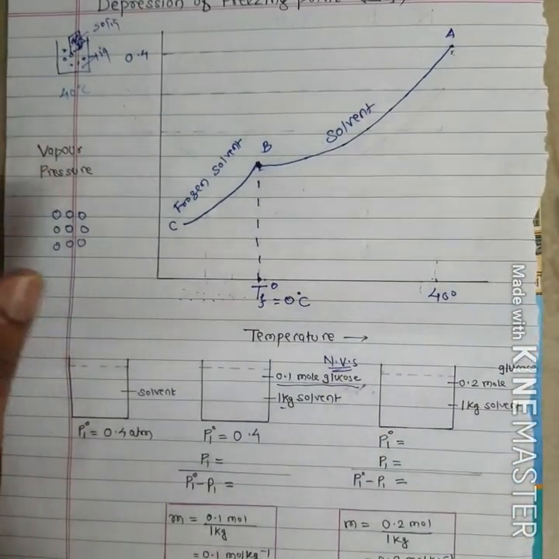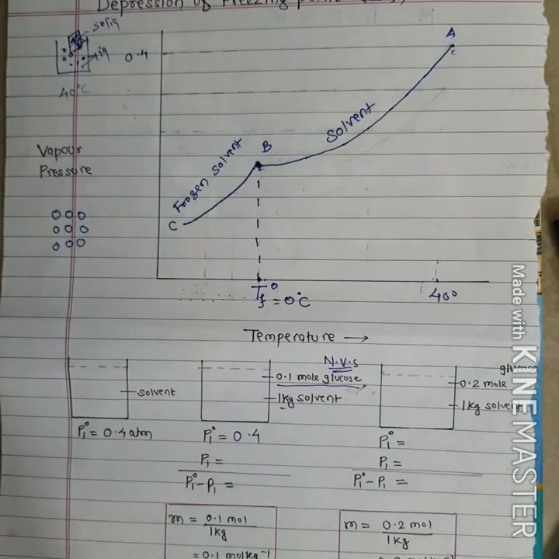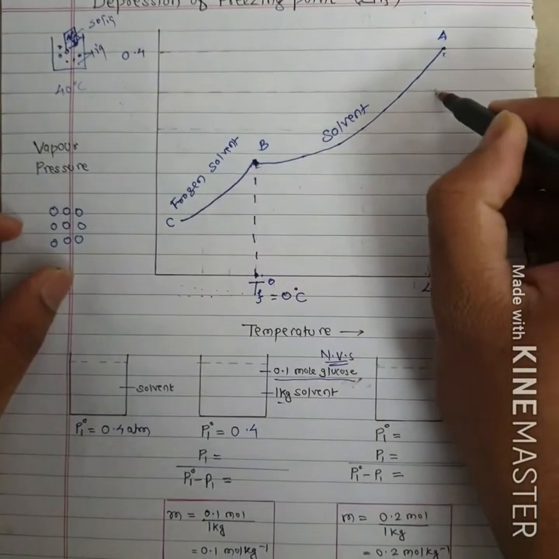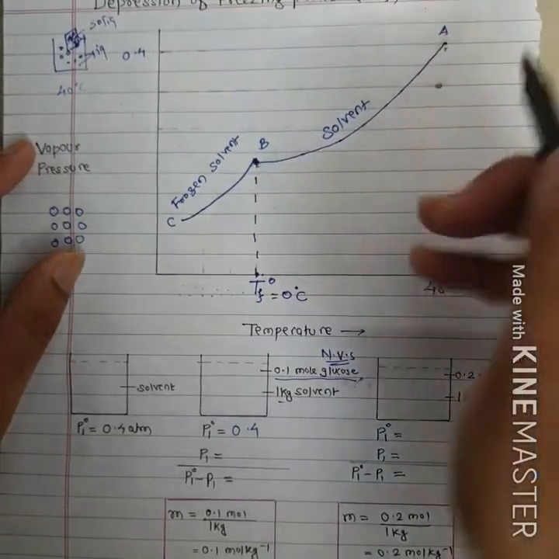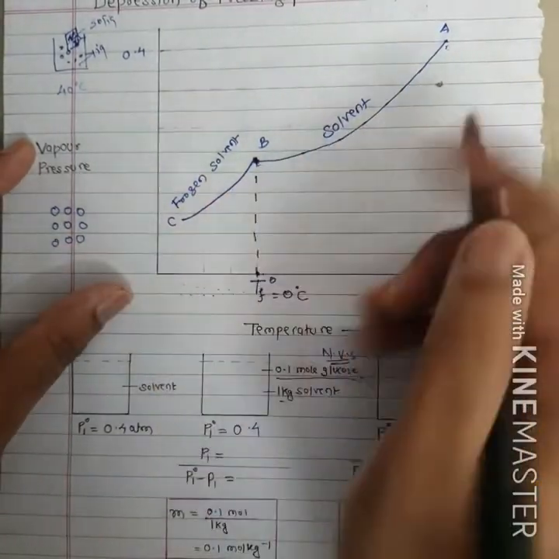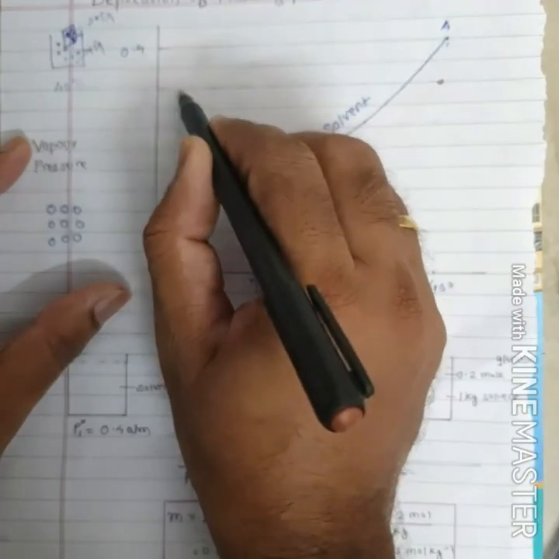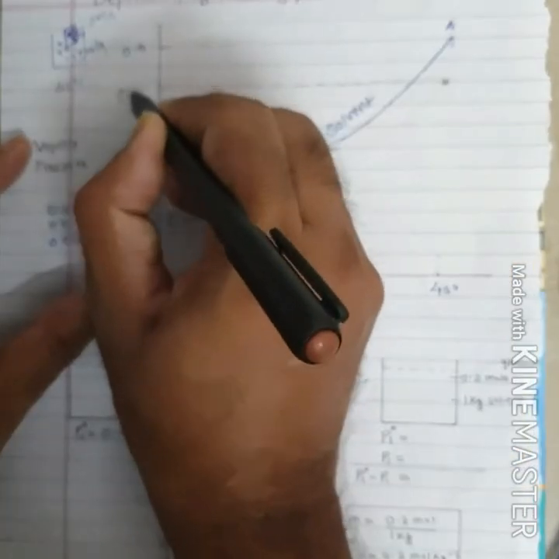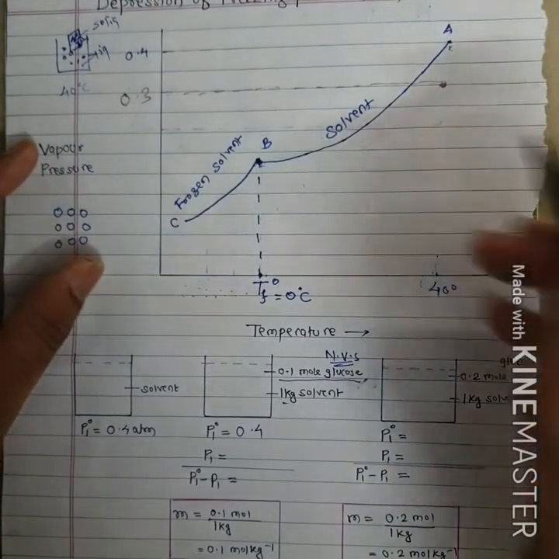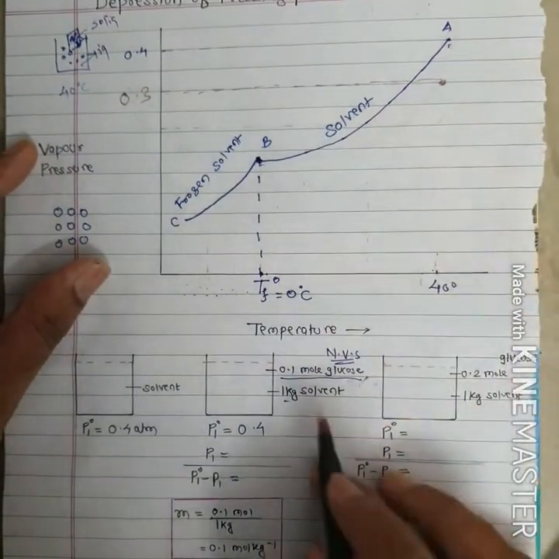Say for example, this vapor pressure is 0.3 atmosphere. The temperature is the same, 40 degrees, but the vapor pressure is less now. At the same temperature 40 degrees, for this solution the vapor pressure is 0.3 atmosphere.